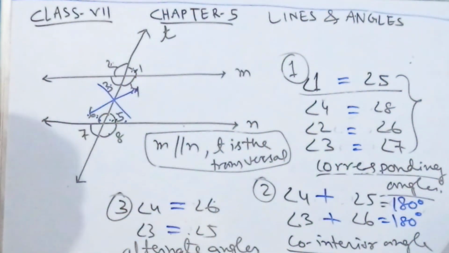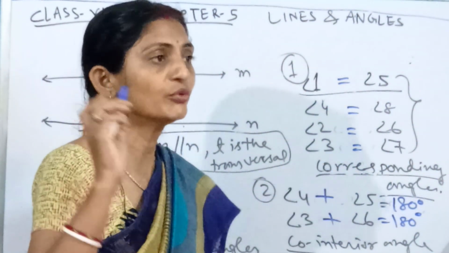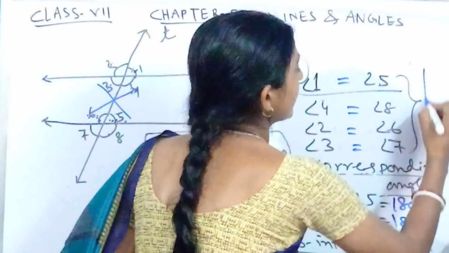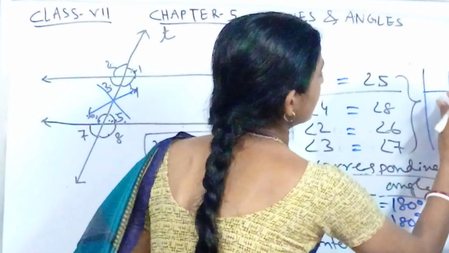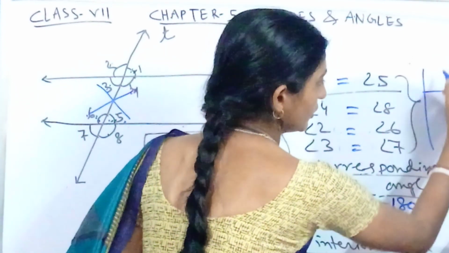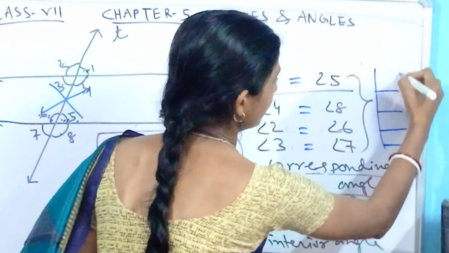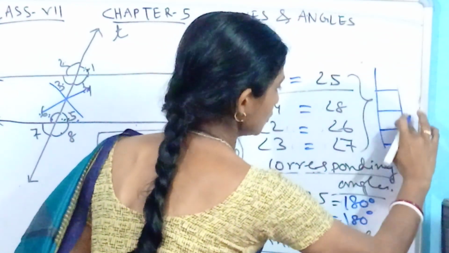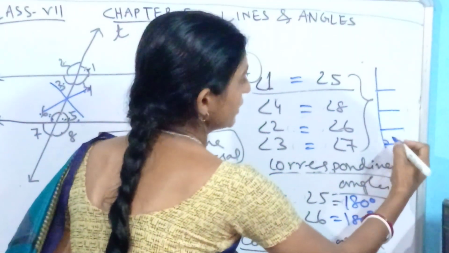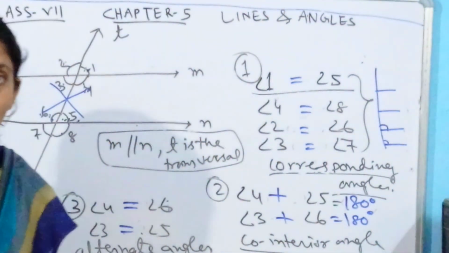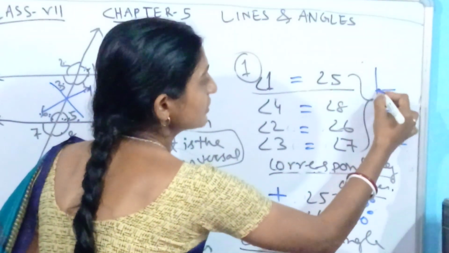For that I have some sort of trick for you all. Corresponding angles, how can you show them? You can think of a ladder. I am not considering that side, I am just removing this one. Each step of the ladder where you put your feet, each step, they are corresponding. Understood? Think about the ladder. So these are the corresponding angles.